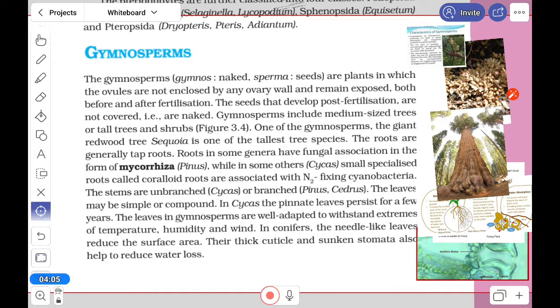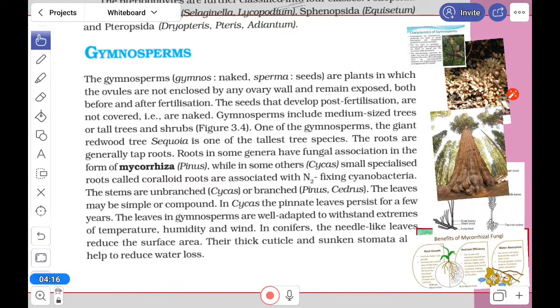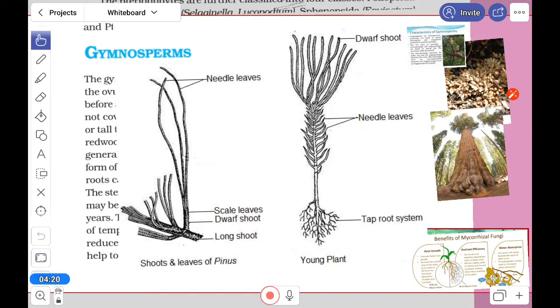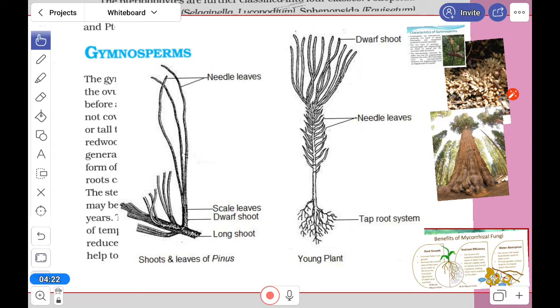Now next part, you can see its leafy structure. Look at the leaf of the Pinus. You can see the needle type of leaf.